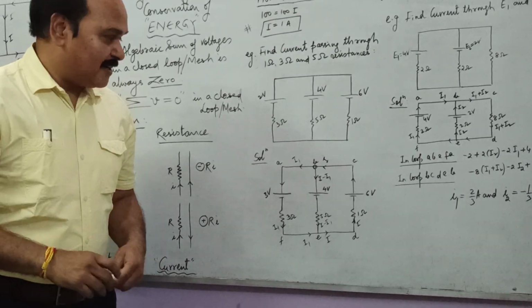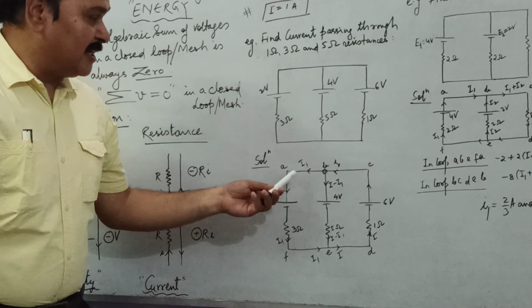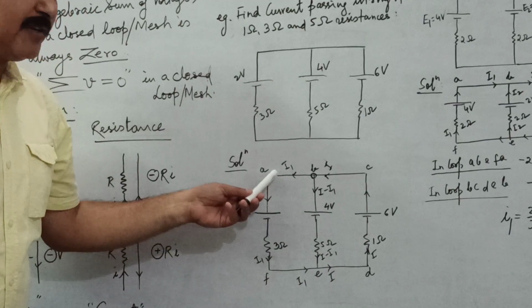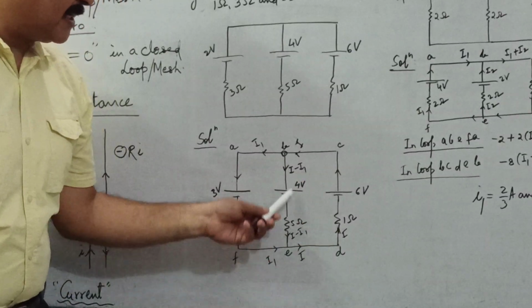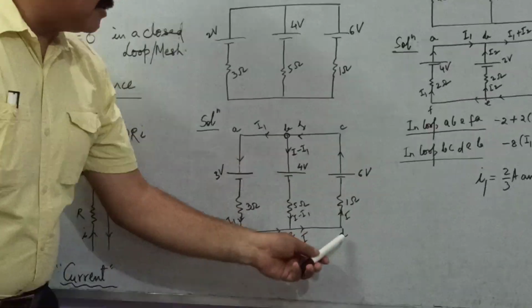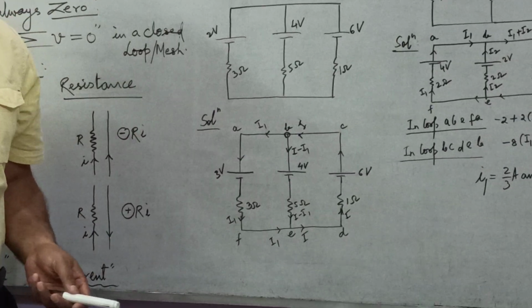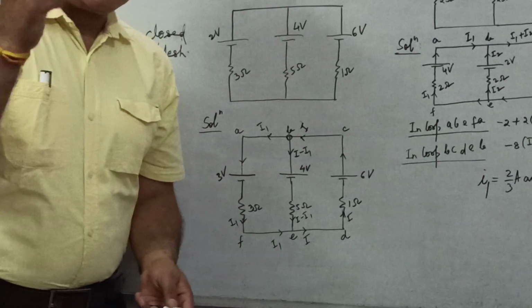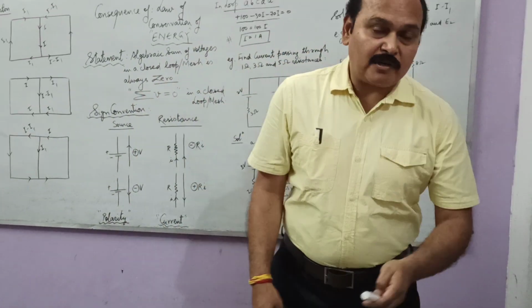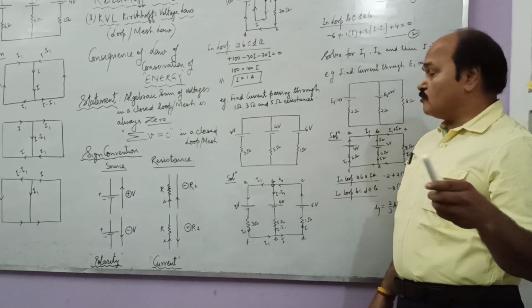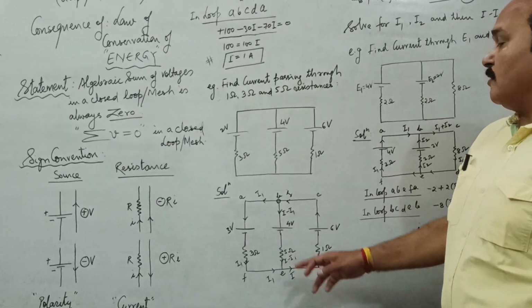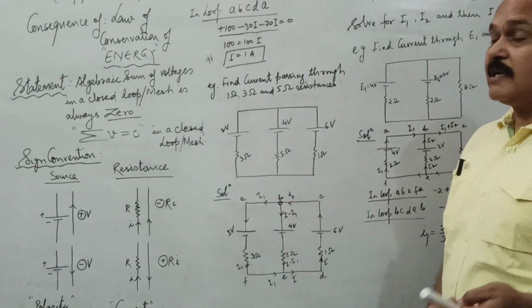Now let us apply KVL. Well, there are 3 loops. This is one closed path, we can apply KVL. And this is another closed path where we can apply KVL. And this is the third closed path where we can apply KVL. And you can see there are 2 variables, I1 and I. So we need to apply KVL at least twice so as to be able to find out the value of the 2 variables I1 and I.